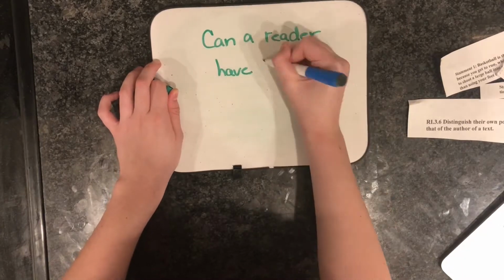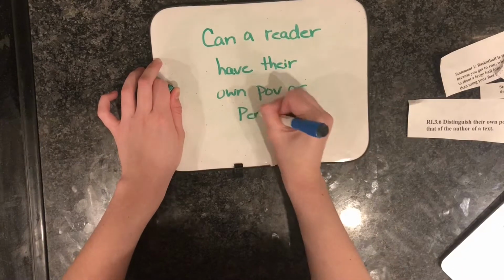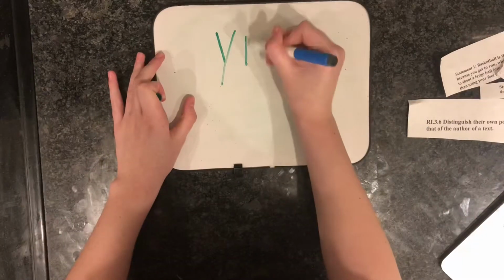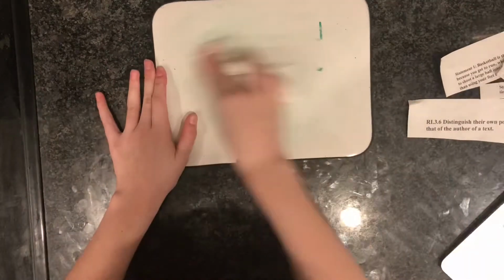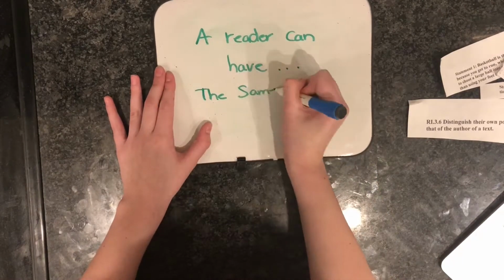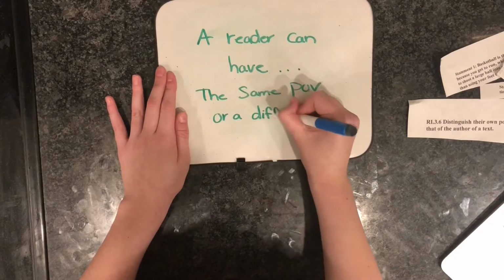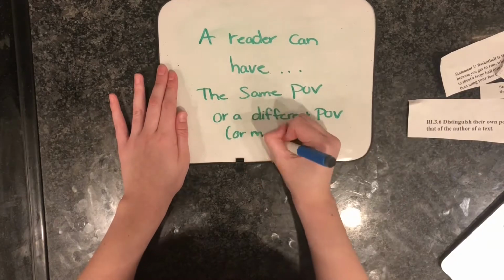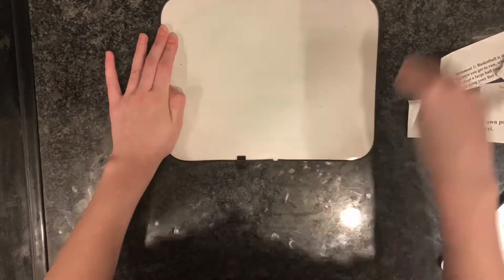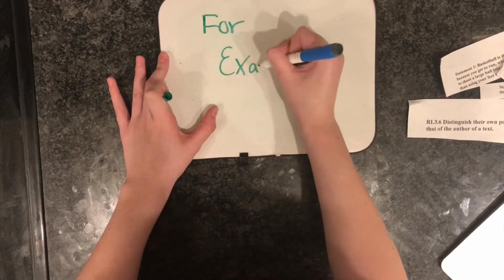Can a reader have their own point of view or perspective? Absolutely, yes. As readers, we can have our own point of view or perspective. A reader can have the same point of view or a different point of view, or we may be somewhere in the middle. We may agree with what the author says, we may disagree, or we may be somewhere in the middle. So for example, I'm going to show you this optical illusion.